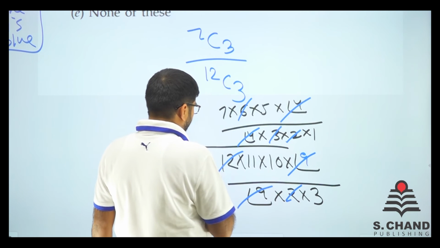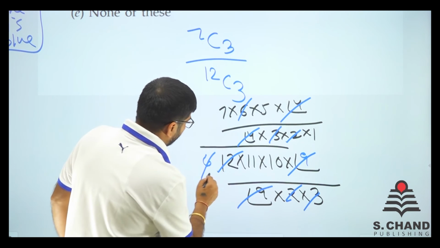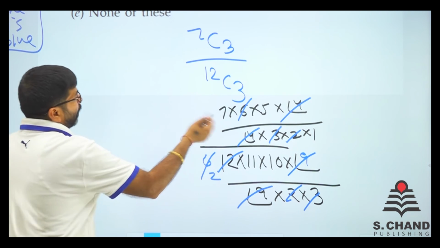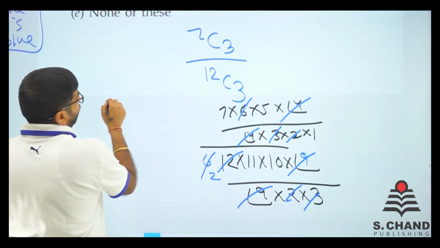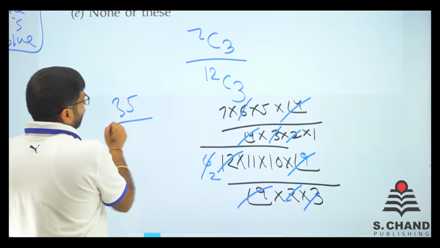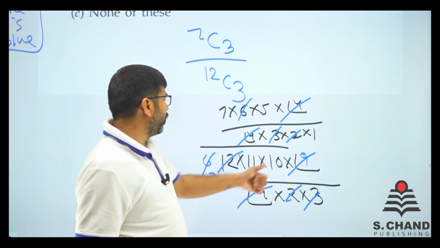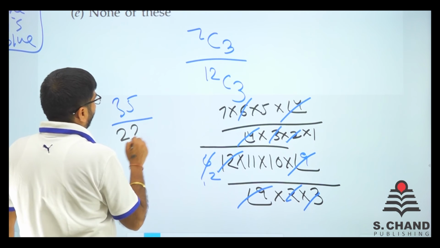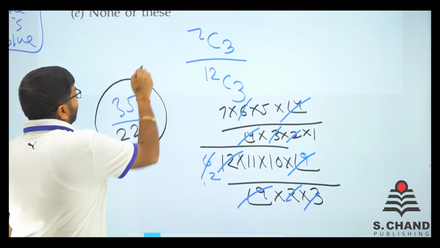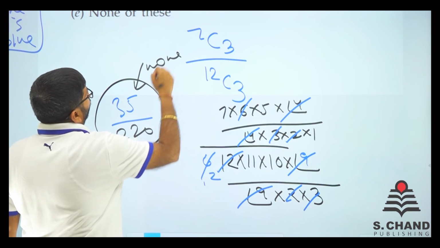And this is like 6. So we have got 2 here, right? On the upper side, that is the numerator part, we have got 7 into 5, that is 35. And from the bottom side, the denominator, 2 into 11, 22 into 10. So we have got 220. Now this is the probability of none blue.